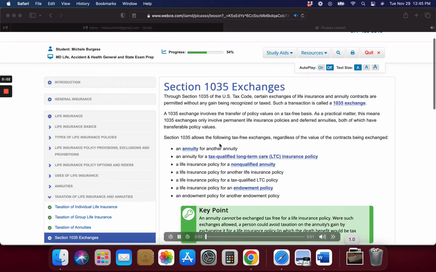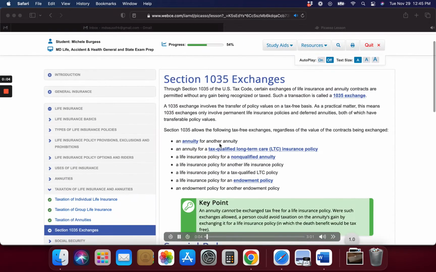1035 exchanges. Through Section 1035 of the U.S. Tax Code, certain exchanges of life insurance and annuity contracts are permitted without any gain being recognized or taxed. Such a transaction is called a 1035 exchange. A 1035 exchange involves the transfer of policy values on a tax-free basis.